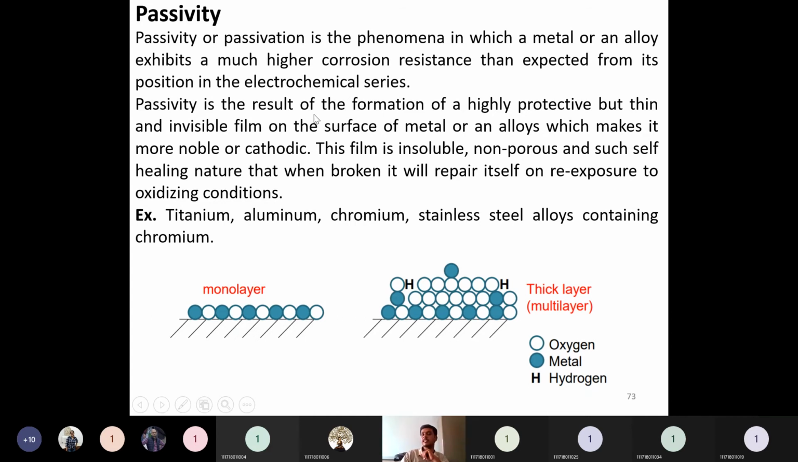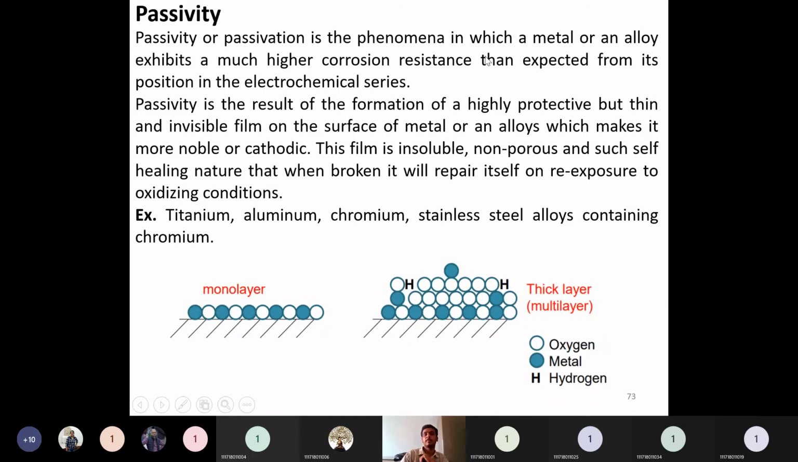So passivity is a result of the formation of a highly protective but thin and invisible film on the surface of a metal or an alloy, which makes it more noble or cathodic. This film is insoluble, non-porous, and of such a self-healing nature that when broken, it will repair itself on re-exposure to the oxidizing conditions. That is the necessary condition for a passive material.